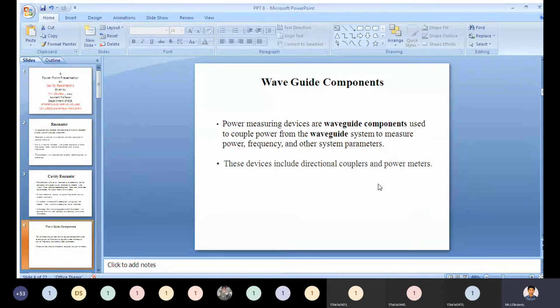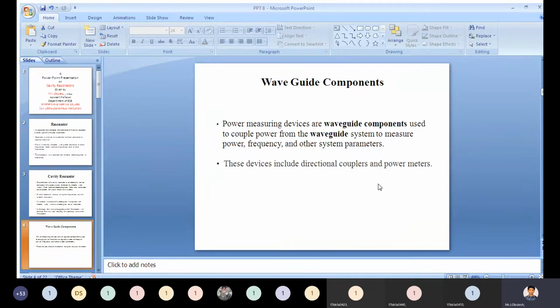The power measuring devices are waveguide components which are used to couple power from the waveguide system to measure power, frequency and other system parameters.